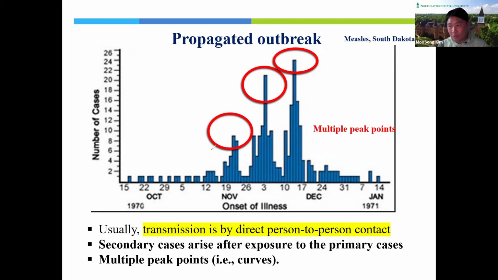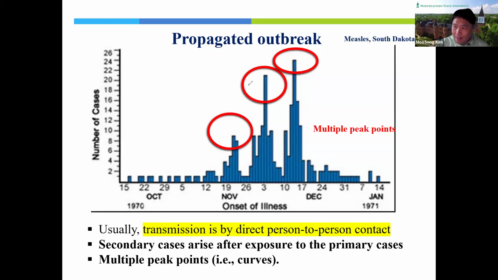I mentioned that during the incubation period, people still transmit disease even though they do not have clinical symptoms. So this group of people contacts the next group during the incubation period. I contact one or three people, and another person with the disease contacts four people. So these peak points increase.